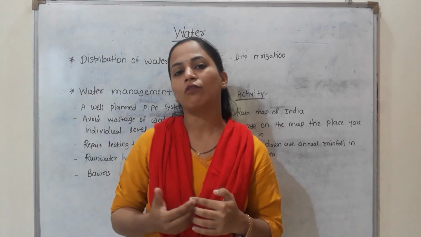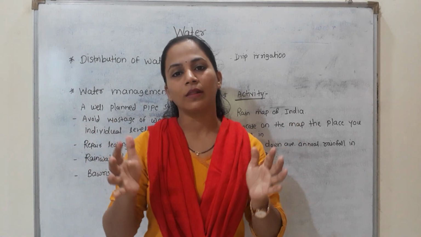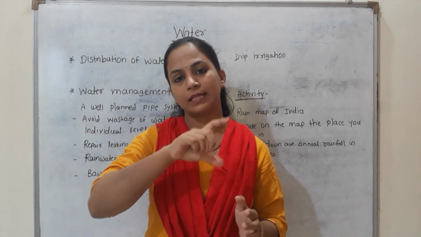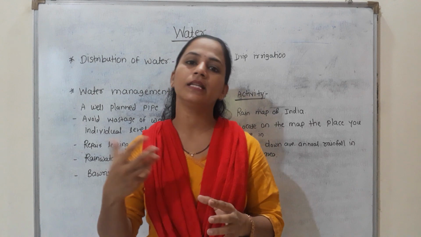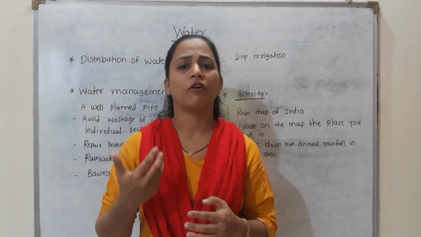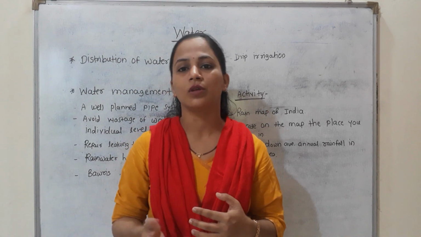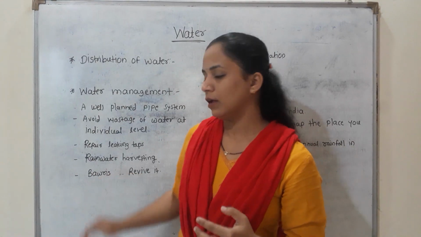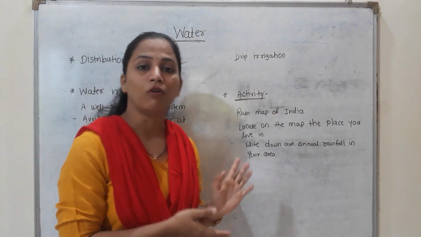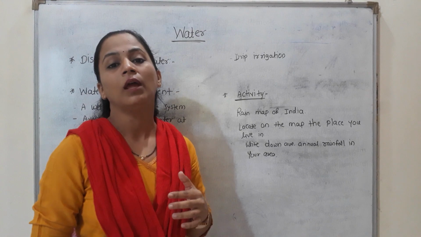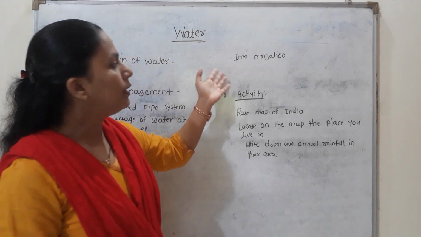In ancient times, people would store all rainwater in that Bawri, and it has steps, so they could easily use that water for agriculture and for domestic use. So we have to revive the Bawris so that we can collect rainwater into them, and it will help to increase the groundwater level. Then drip irrigation.